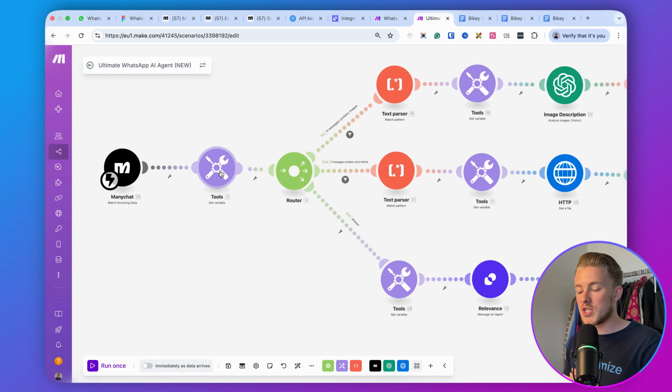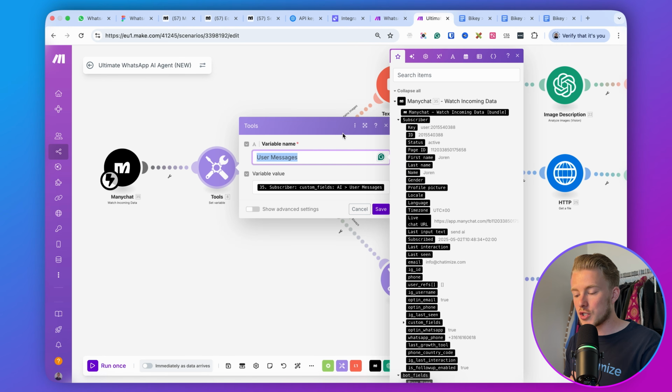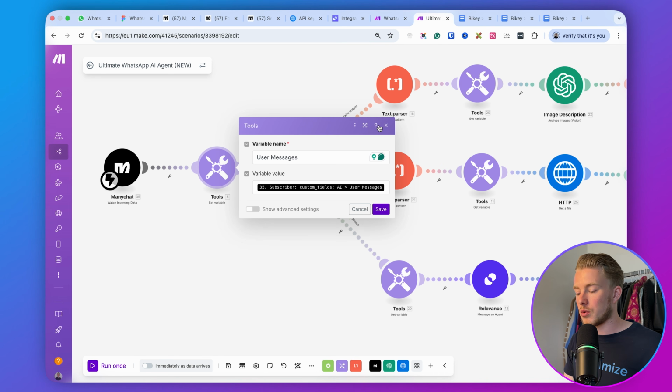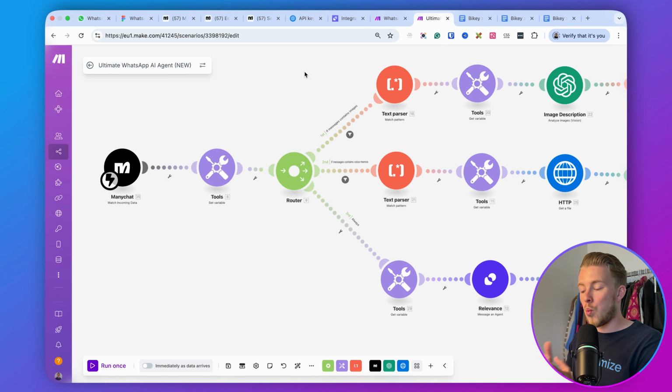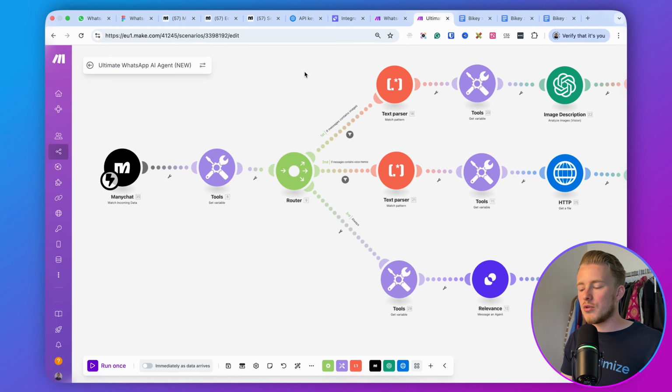Then we set a variable called user messages that we will use throughout this integration. And then we need to check whether the messages that we get from Manychat contain an image or a voice memo. If we get an image in WhatsApp, what Manychat actually sends is the image URL. And if we get a voice memo in WhatsApp, what we get from Manychat is the voice memo URL. So that's what we can use in this integration.